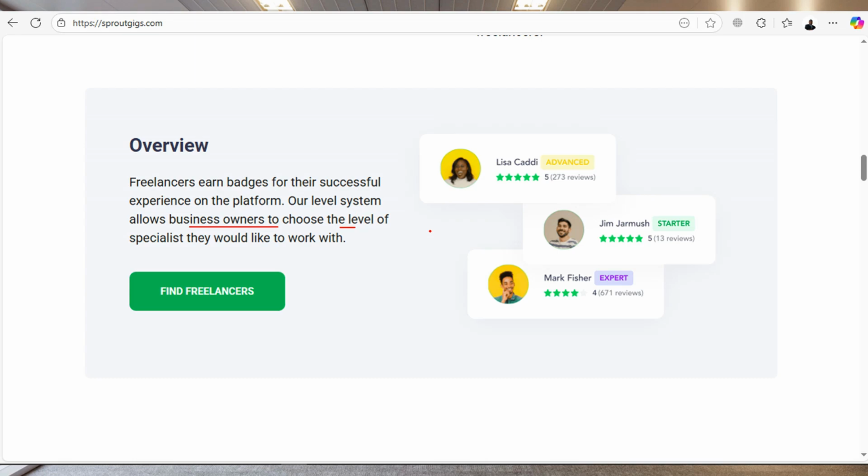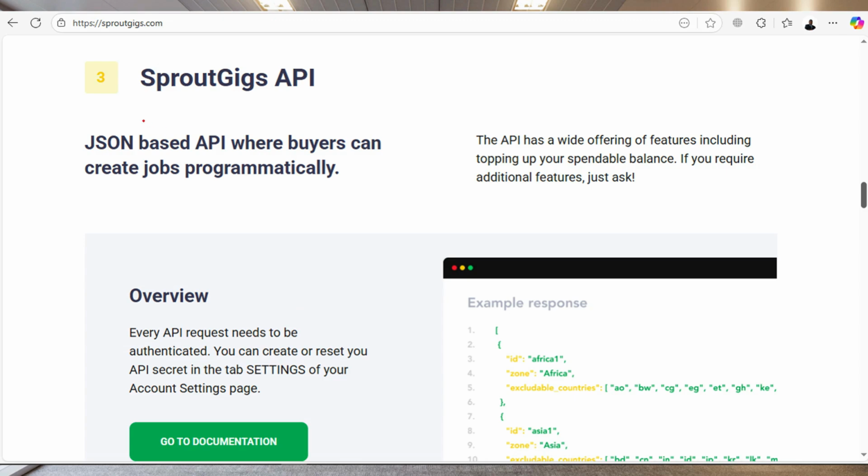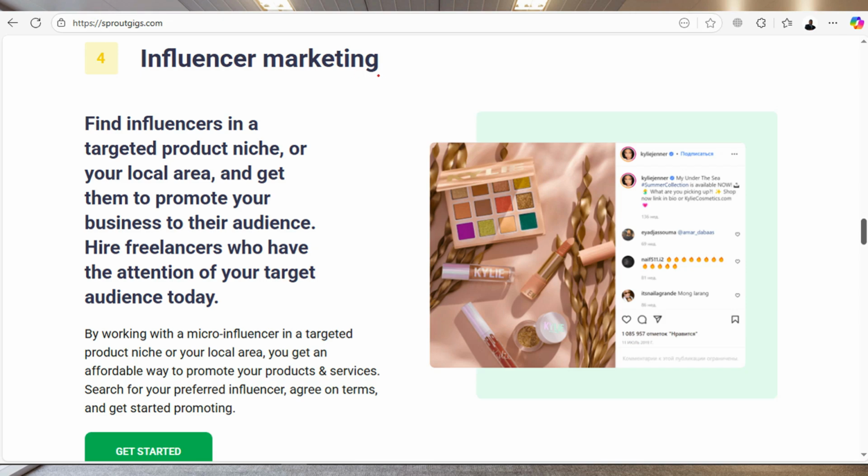You can hire somebody that suits your specific needs. And they also have a sproutgigs API, where you can create jobs programmatically. Also as a business owner, you can find influencers to market or promote your business, whatever the case might be. Yeah, which is very, very nice, right?